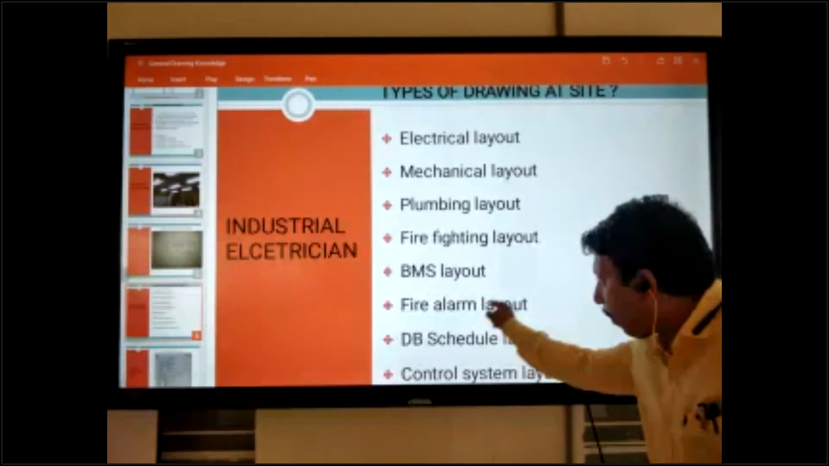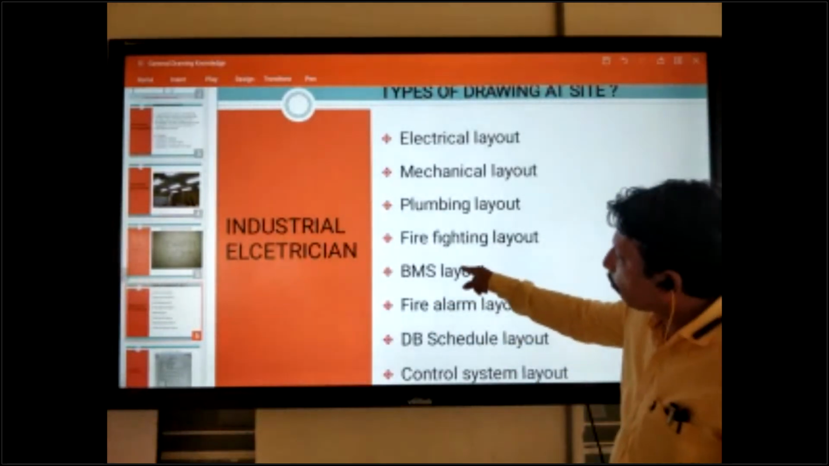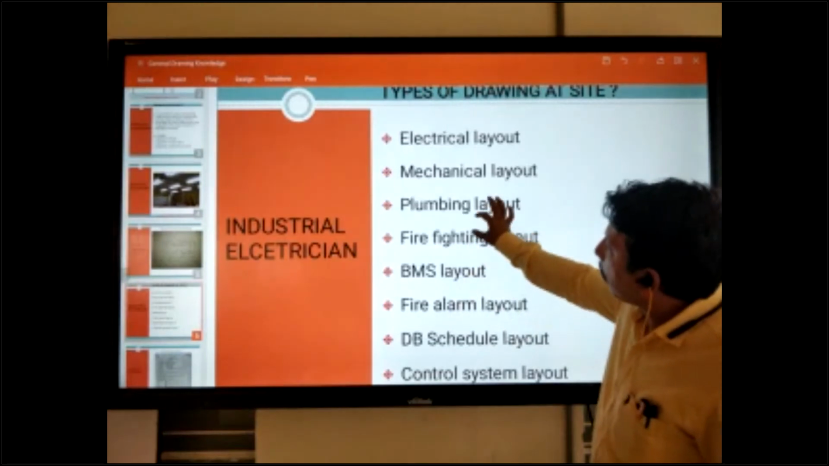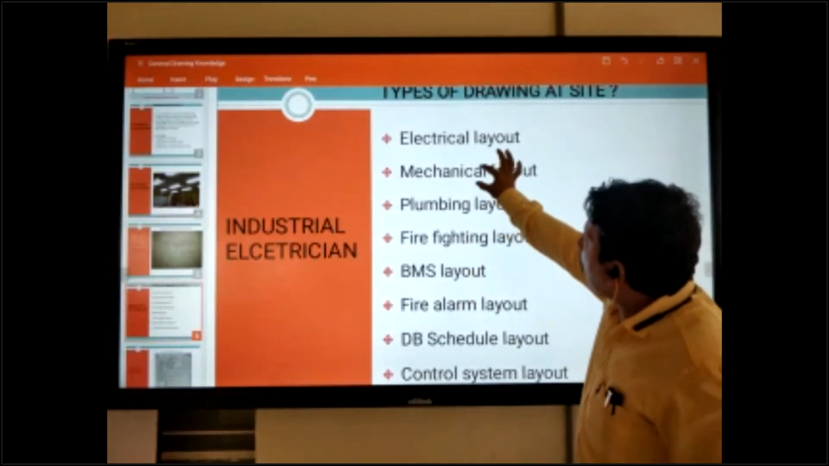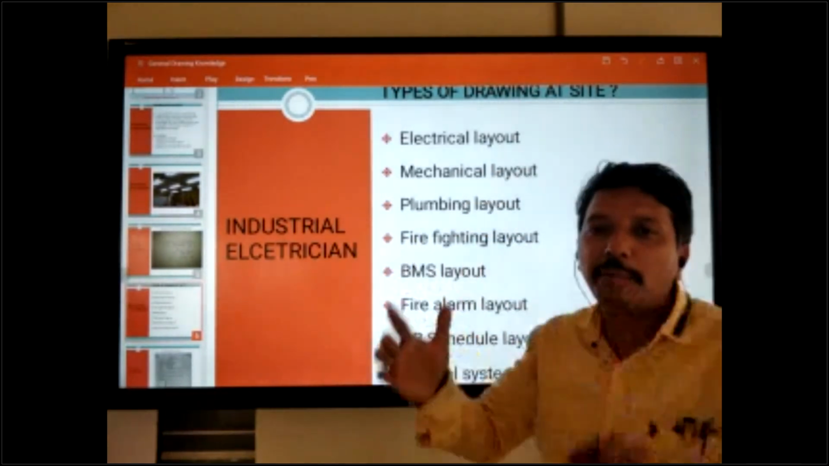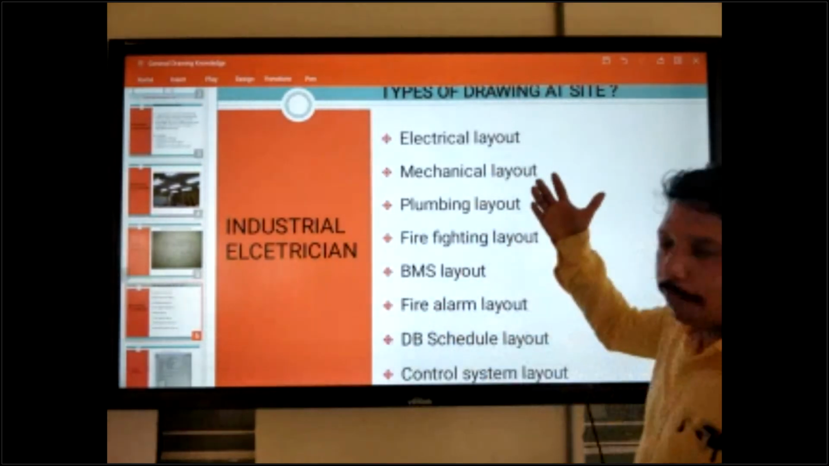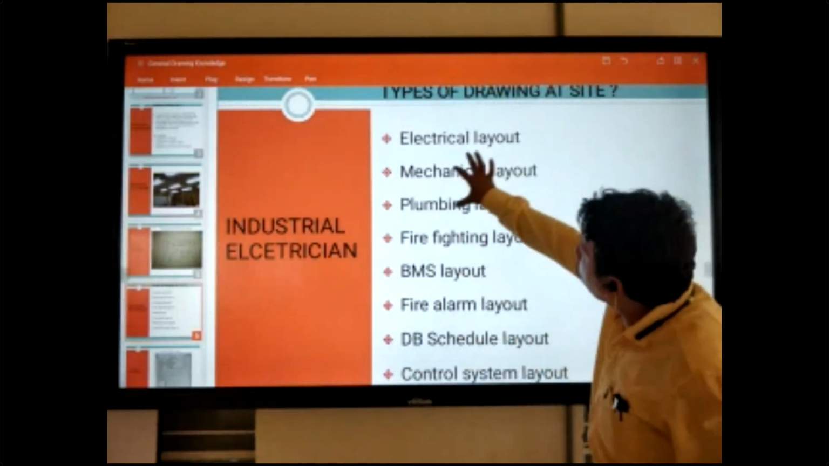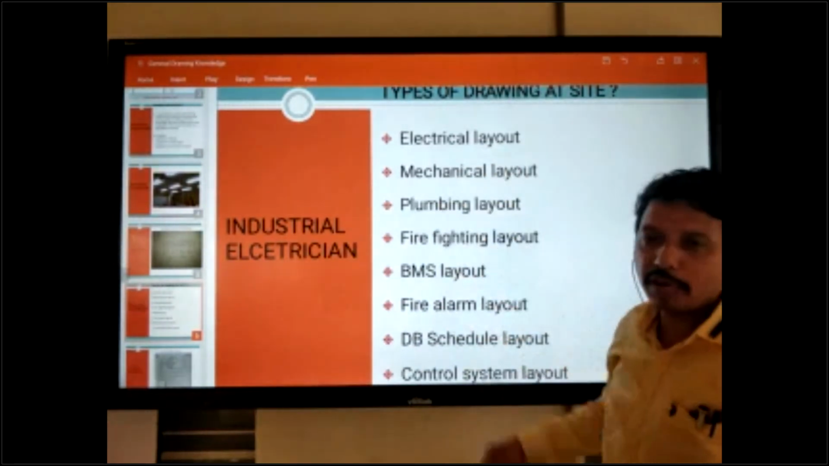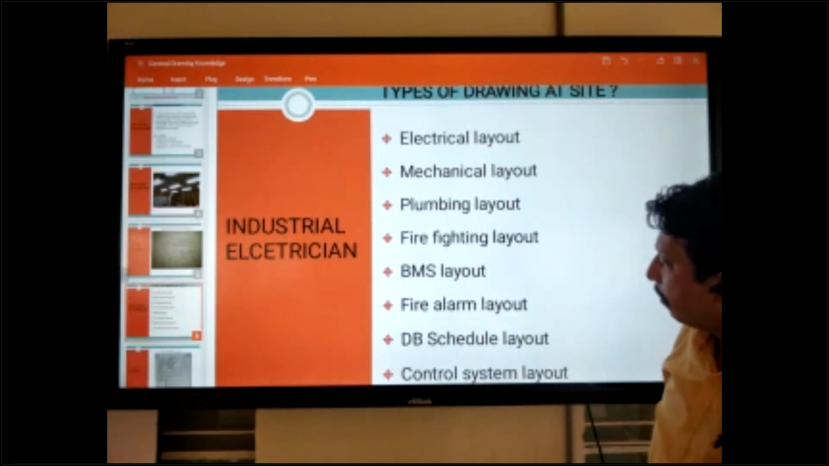This is also an electrical section, okay? BMS also has an electrical section. Firefighting is not an electrical system; firefighting is plumbing and mechanical. This is another system, not our category. But a building has this kind of work also, okay?